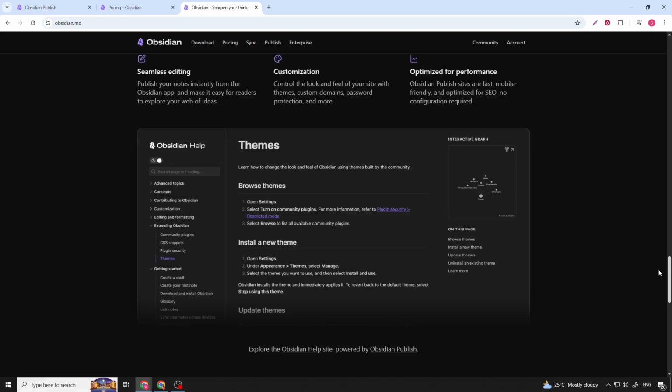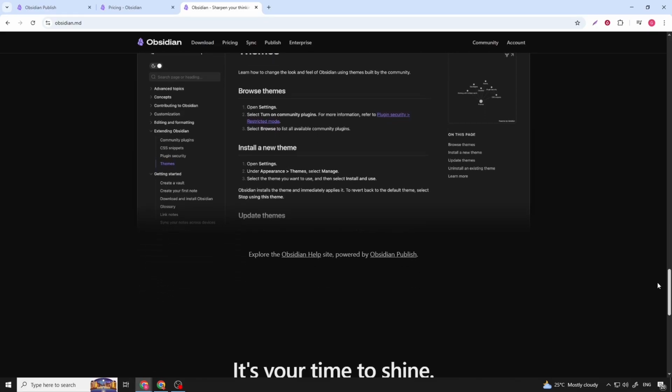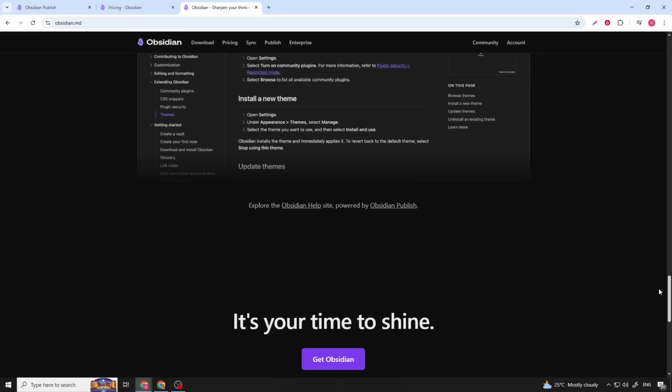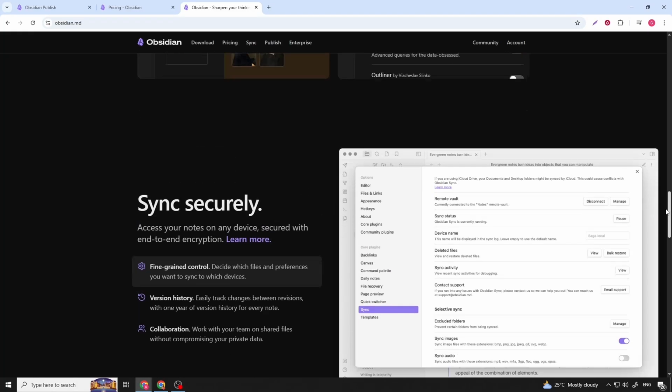Because everything is stored locally by default, users maintain full ownership of their data and can work offline without limitations, which is a major advantage for privacy-focused users and long-term archiving.